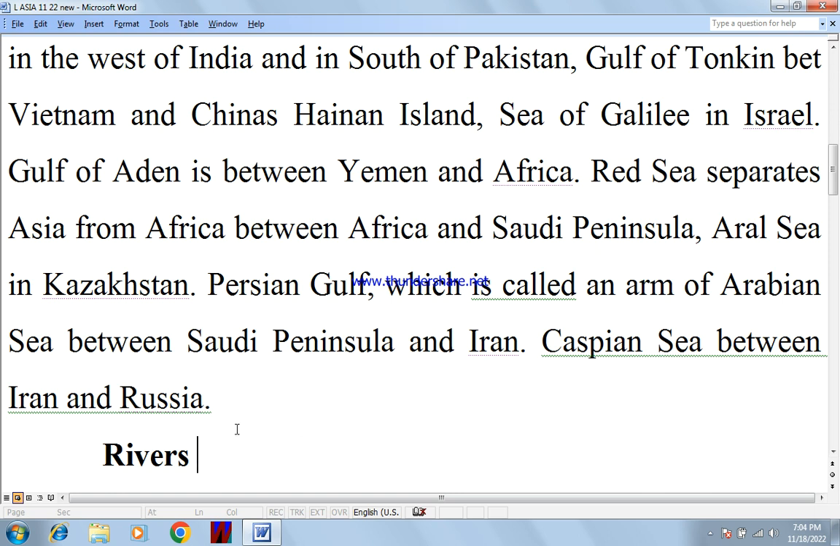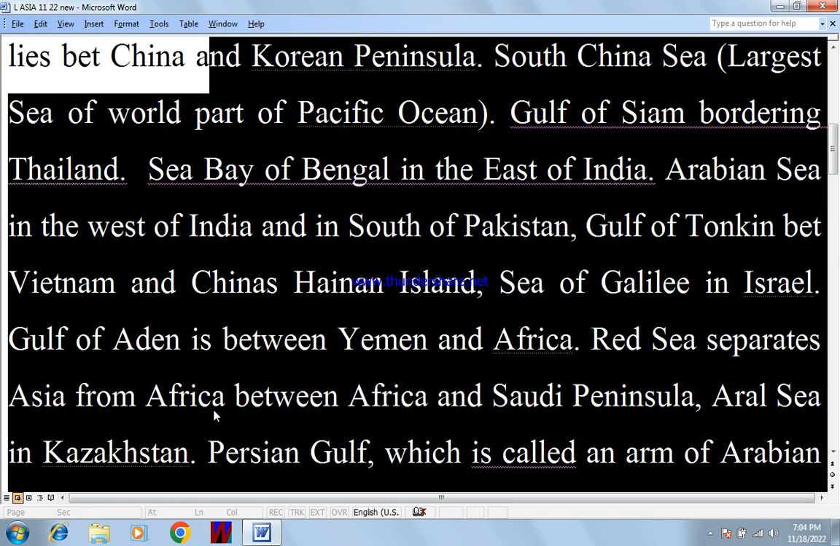Aral Sea is in Kazakhstan. Persian Gulf, which is also called an arm of the Arabian Sea, between the Saudi Peninsula and Iran. Caspian Sea between Iran and Russia. Let me show you on the map.